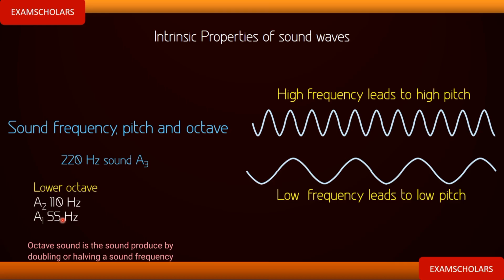And let's quickly look at higher octave. For higher octave, you start doubling this. The first higher octave will now be what? A4. Now A4 will be 440 Hz. A5 will be what? 880 Hz. If you still don't get it, just keep multiplying by 2. When you multiply this by 2, the next one you multiply by 2 again. A6 will be what? 1760 Hz.